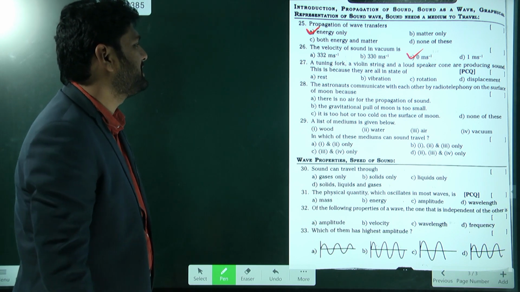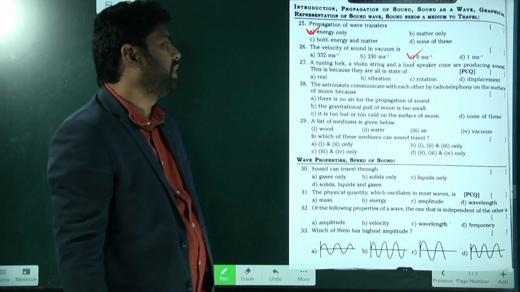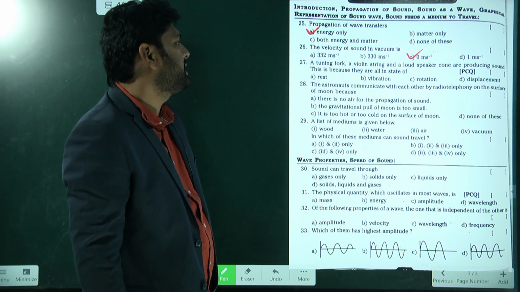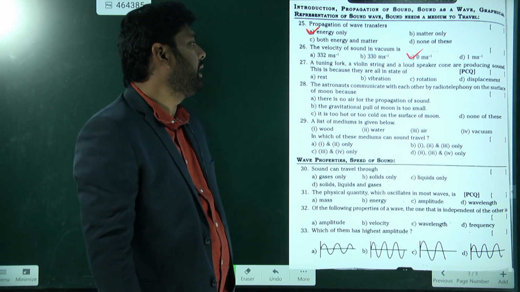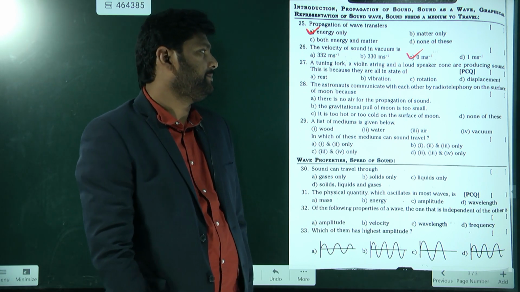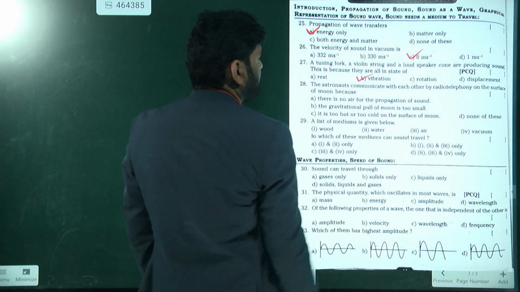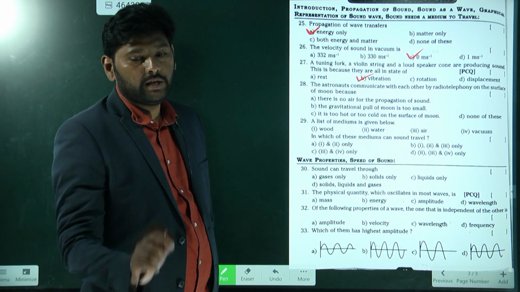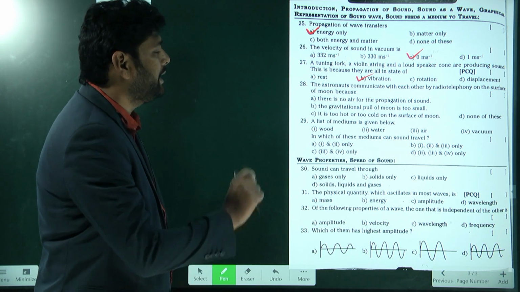Next, a tuning fork, a violin string and a loudspeaker cone are producing sound. This is because they are all in the state of what? Very good, excellent answer. They are all in a state of vibration, so they are producing the sound.